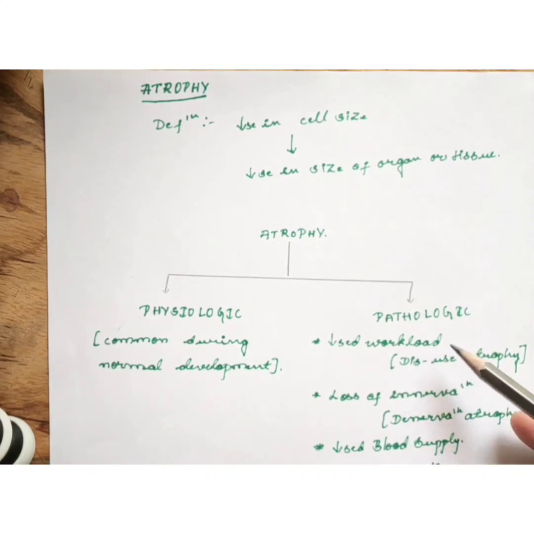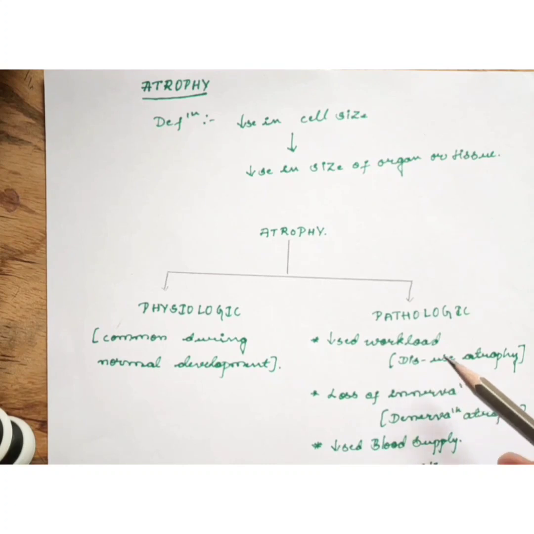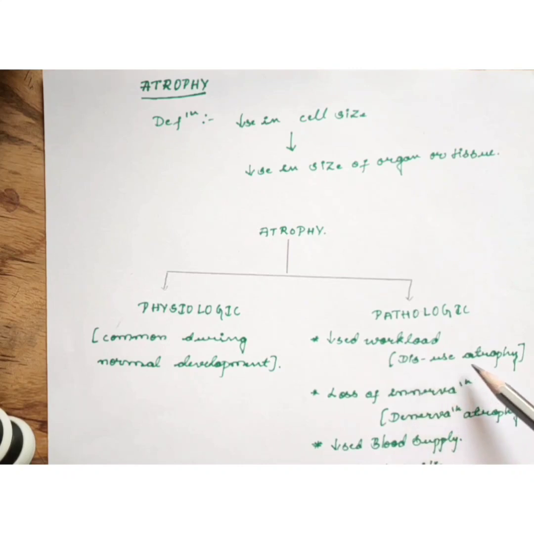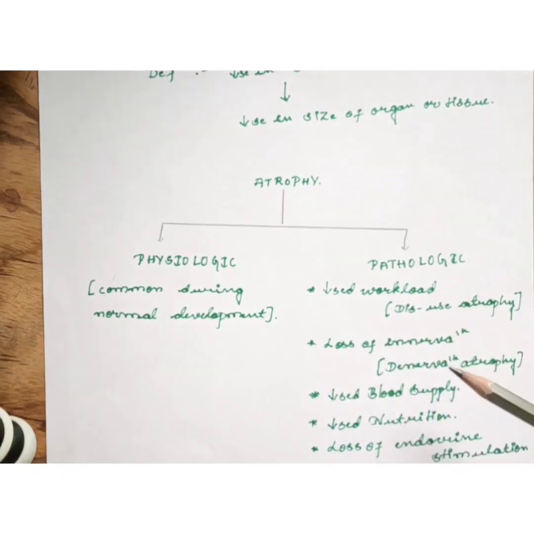Next is pathologic atrophy. There are many causes for the pathologic atrophy. These include decreased workload. For example, some muscle, if it is not used for a long time, then it undergoes atrophy. This is called as disuse atrophy. Next is loss of innervation. The normal metabolism and the functions of a muscle depends on its nerve supply. So, if there is damage to the nerve, then it undergoes atrophy. This is called as denervation atrophy.